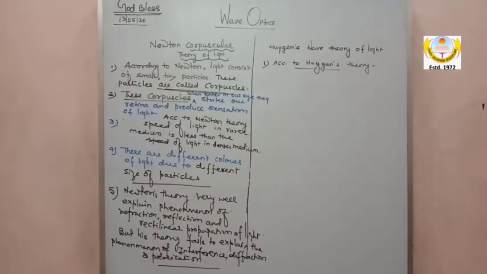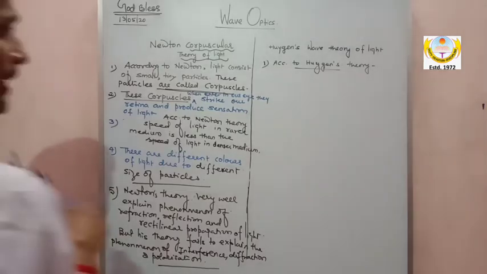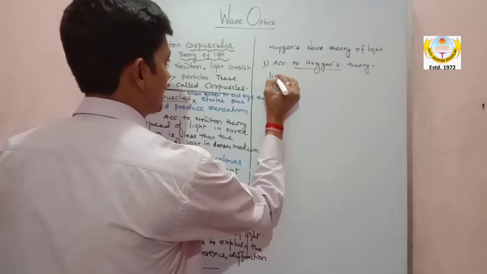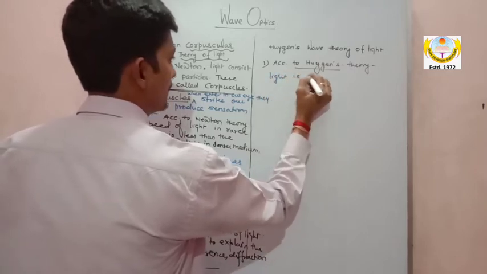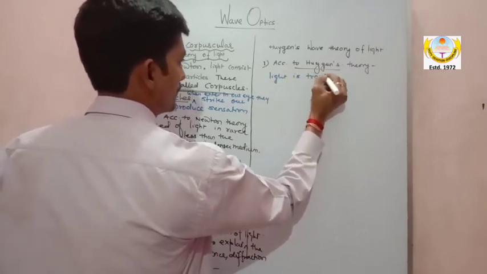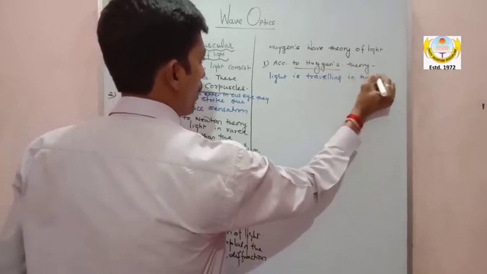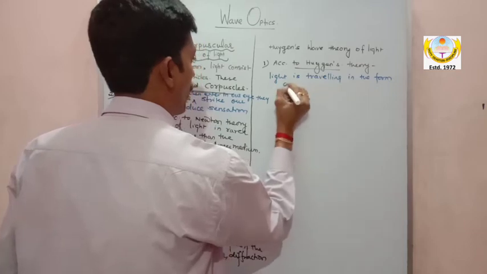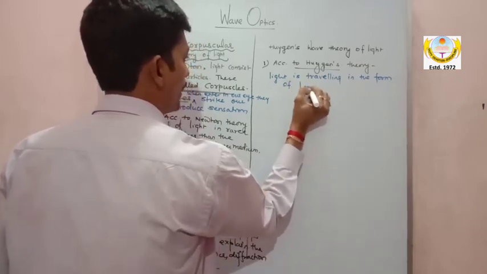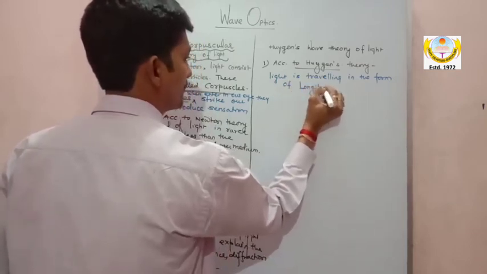That is important. According to Huygens' theory, light is traveling in the form of longitudinal wave.